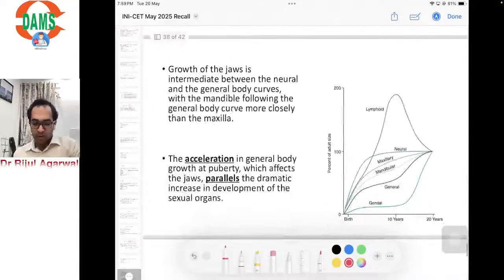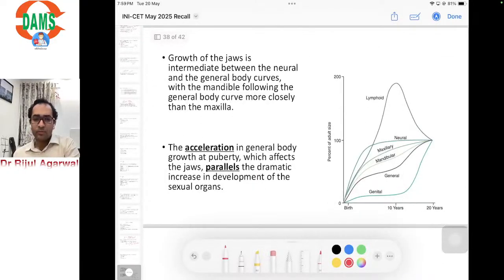So this is from our class notes. Remember the Scammon's growth curve. The acceleration in the general body growth curve affects the jaws and it parallels the dramatic increase in the development of the sexual organs.